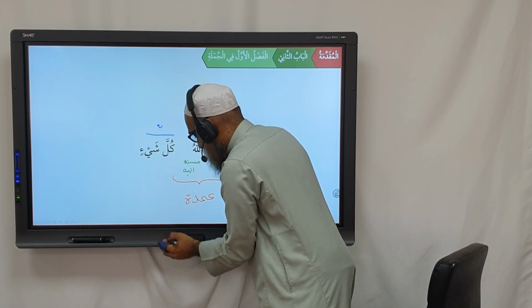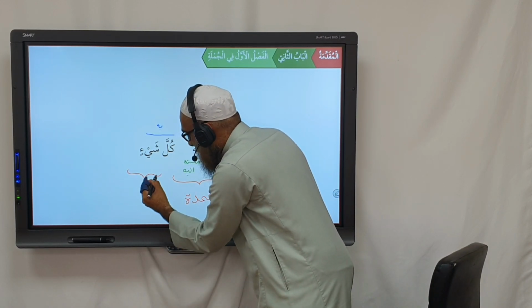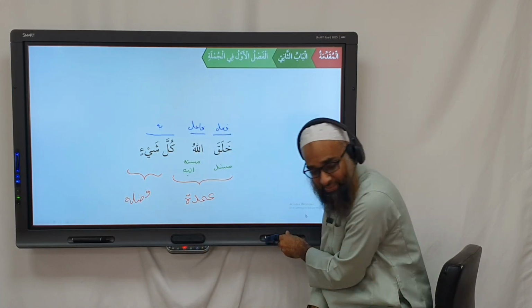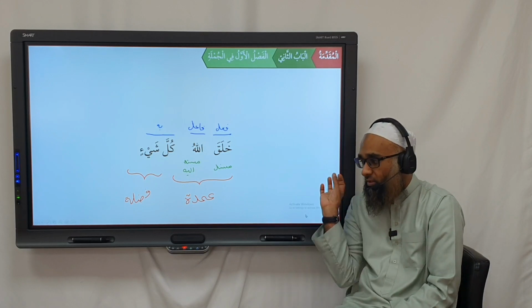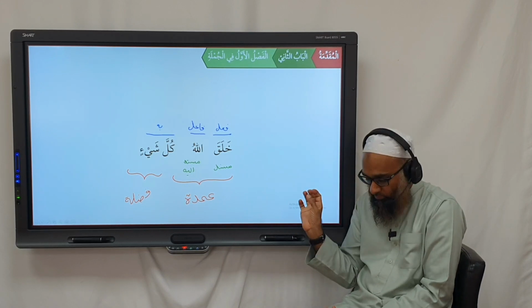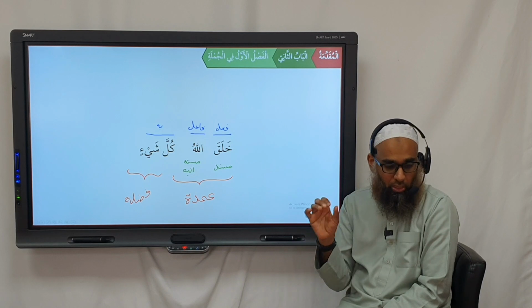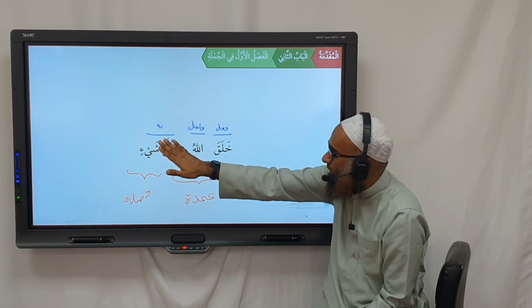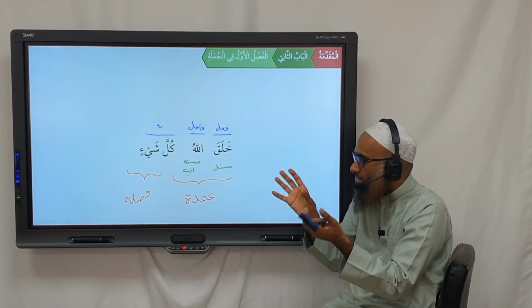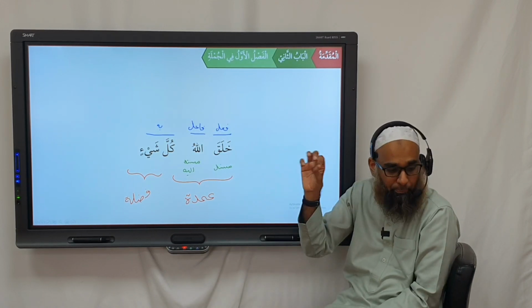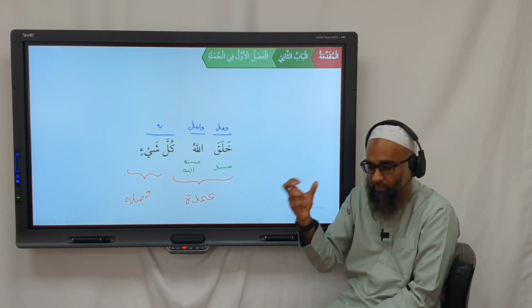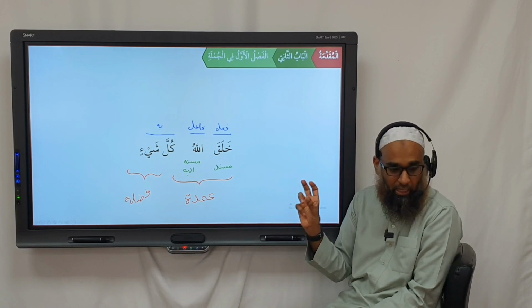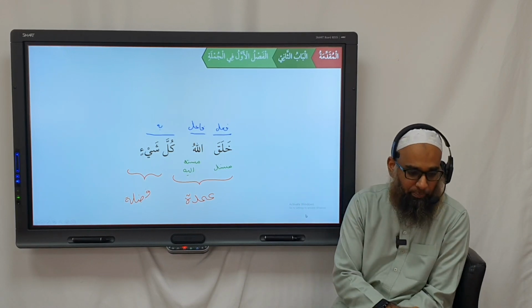This is a fadl, this is excess, meaning we need this to give the right meaning, the meaning that we want, but without this, the sentence can exist as a sentence. So you have the umda, and then you have the fadla. And then you have the musnad ilay and the musnad. So in Nahw, it's fa'il, fa'il, maf'ul bihi. But now it is saying here, any subject, because the word musnad is any predicate or information. Musnad ilay is any subject. And the musnad ilay and musnad are called the umda, the essential parts of a sentence. And the other is called the fadla, the excess parts.